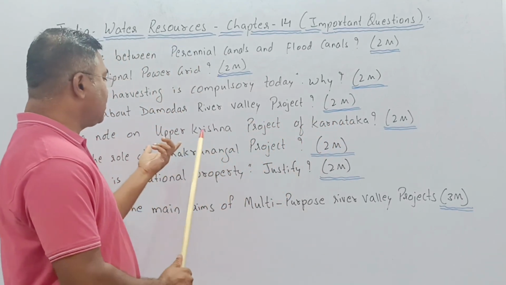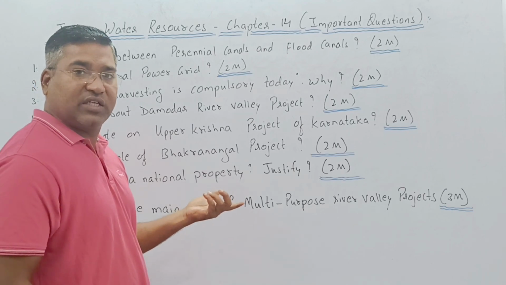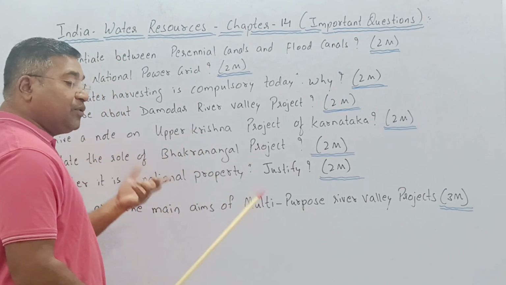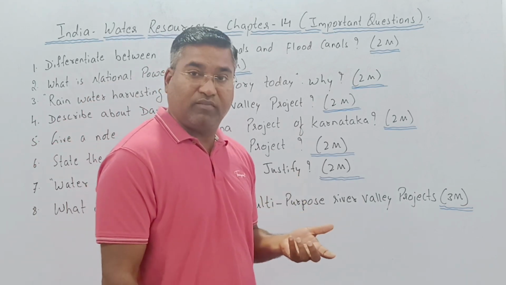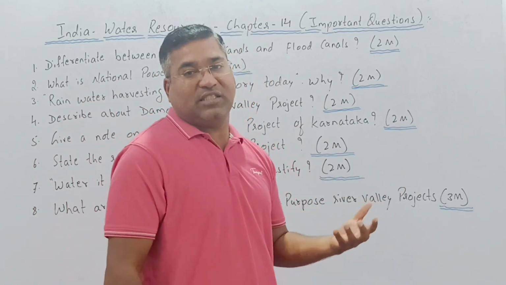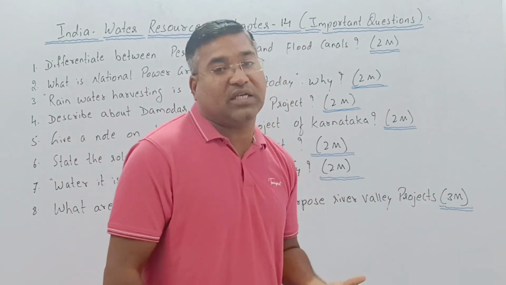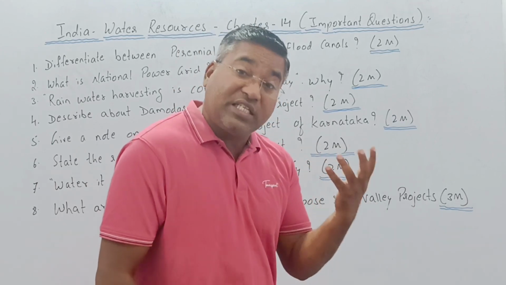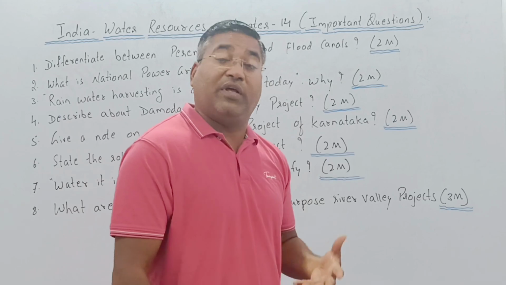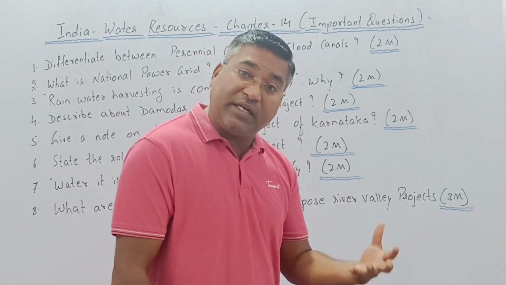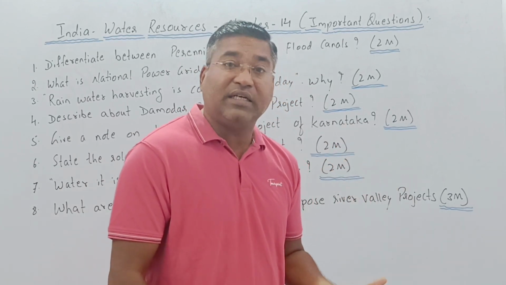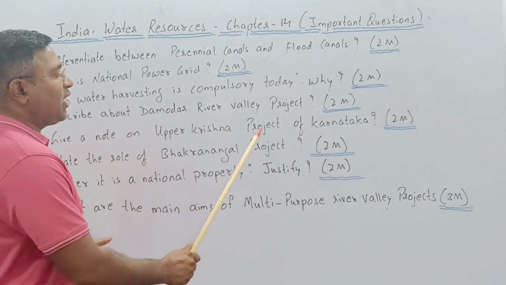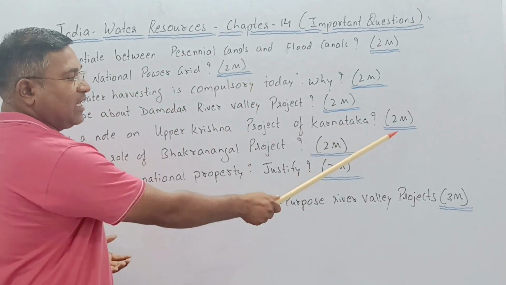So it shows how this project is being constructed in Karnataka. How is the Upper Krishna project helping? How many areas is it helping? Which districts come under this? Why is this being constructed? Which reservoir is there? Whether it is only for Karnataka or also supplied to other states, regarding that you have to mention. Give a note on the Upper Krishna project of Karnataka, again for how many marks?